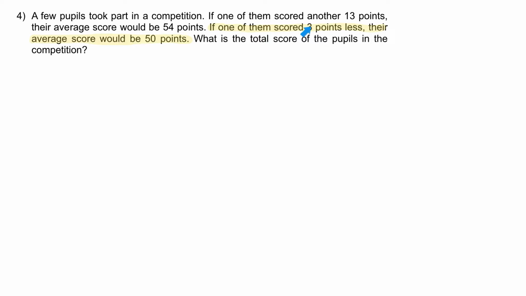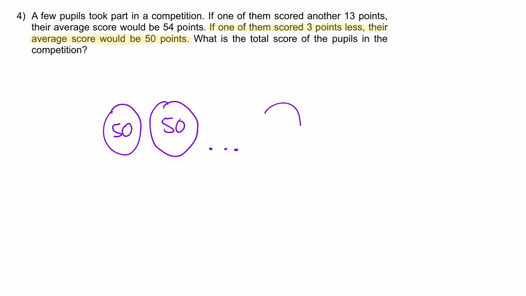After one of them scores 3 points less, I'm going to draw it out again. So in this scenario, there are 50, 50, and how many pupils are there? Do not know. That's why I'm going to find out. However, is there another scenario that they have given us? Yep, here. If one of them scored another 13 points, their average score would be 54.